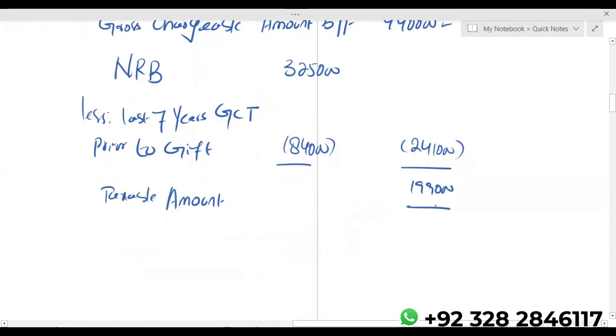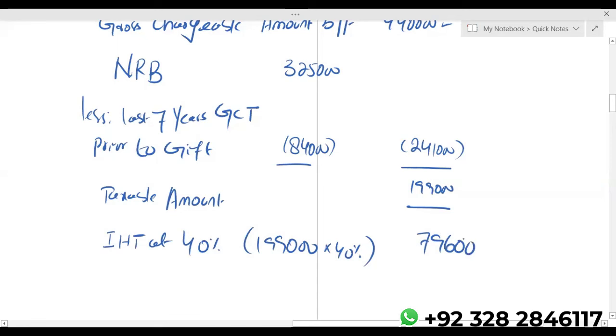On this taxable amount, 199,000, we have to pay IHT at 40%. On death tax and death estate, the IHT rate is 40%. So let's take 40% of 199,000. We are getting 79,600.